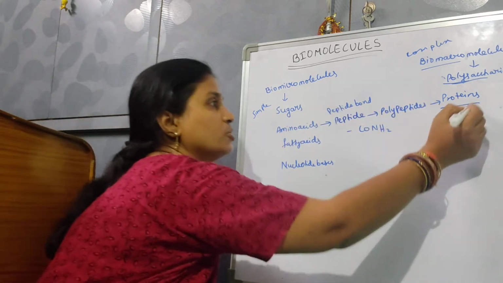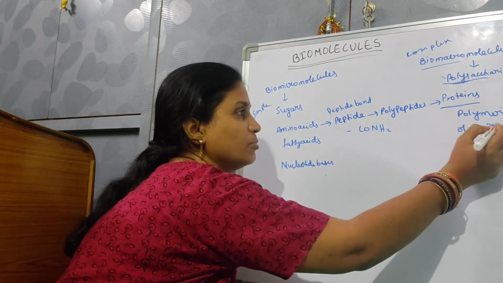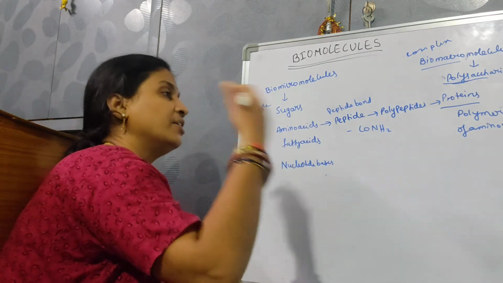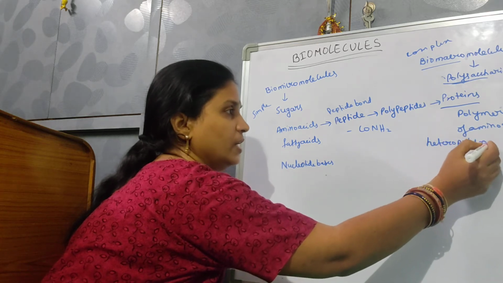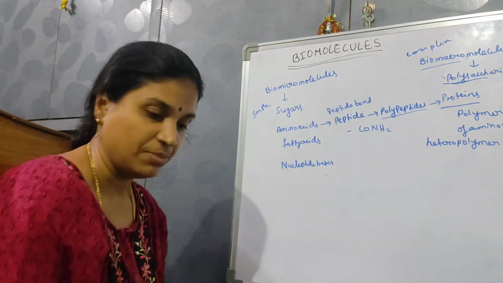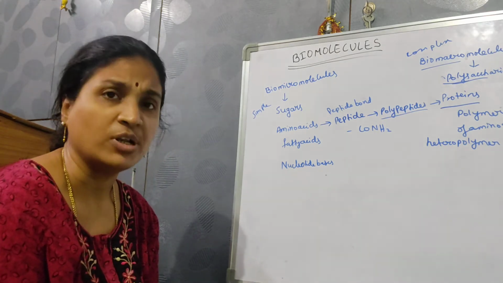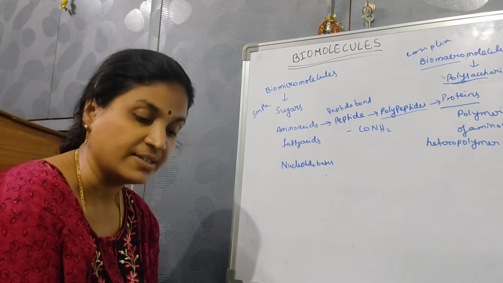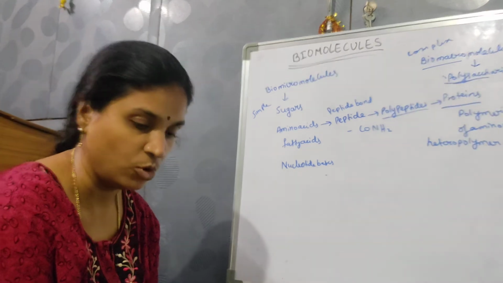Proteins are polymers of amino acids, and they are not homopolymers. The same amino acid will not be present; different amino acids will be present. Hence, it is a heteropolymer. So proteins are nothing but polypeptides, having a linkage of peptide bonds. Each protein is a polymer of amino acids. There are 21 types of amino acids, like alanine, cysteine, glycine, proline, tryptophan, lysine. And these proteins are heteropolymers, not homopolymers.